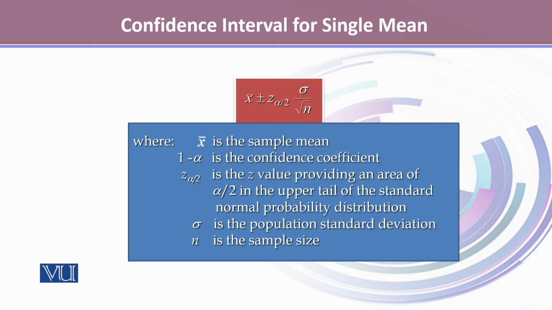While calculating the confidence interval for single mean, the expression for the confidence interval is x bar plus minus z alpha by 2 and the standard error of population mean, where x bar is the sample mean, 1 minus alpha is a confidence coefficient, z alpha by 2 is a z value providing an area of alpha by 2 in the upper tail of the standard normal probability distribution, sigma is a population standard deviation, which we assume is known to us, and n is the sample size.